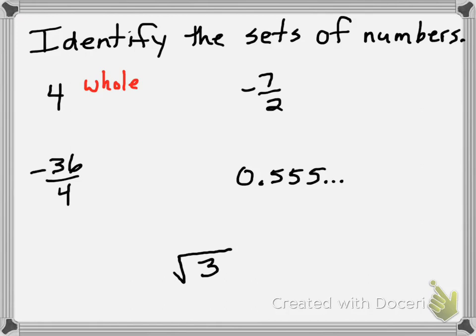Okay, because it's positive and there's no decimal or fraction, so it's a whole number. Alright, but whole numbers are also integers. And integers are also rational. Right? Oh, and rational numbers are all actually real too.